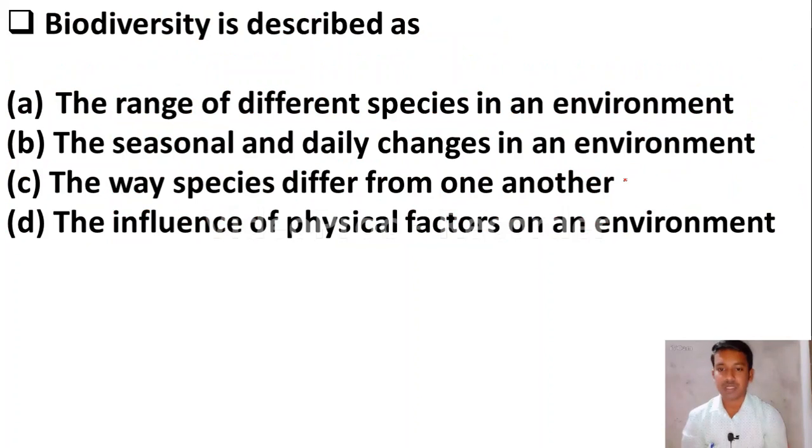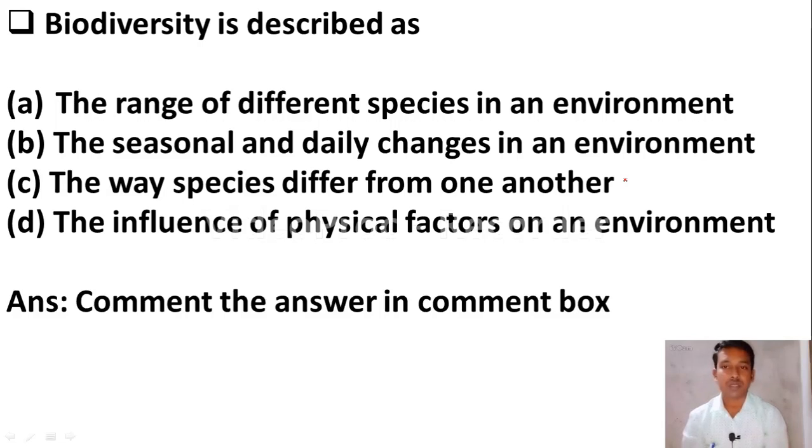Biodiversity is described as: option A the range of different species in an environment, option B the seasonal and daily changes in an environment, option C the way species differ from one another, option D the influence of physical factors on an environment. Friends, this question has been kept for you. You have to comment the answer in the comment box, so it is helpful to you and me to assess your preparation. I will give you the answer in the next video.